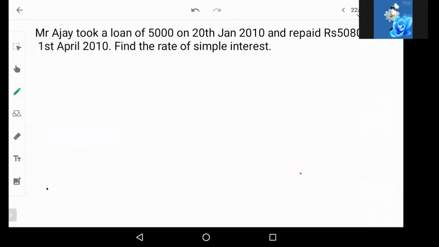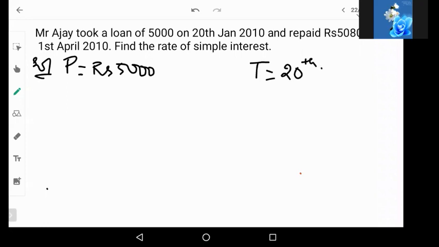So Ajay took a loan of 5,000, which means the principal is rupees 5,000. And he had taken the loan on 20th January 2010. And he repaid rupees 5080.